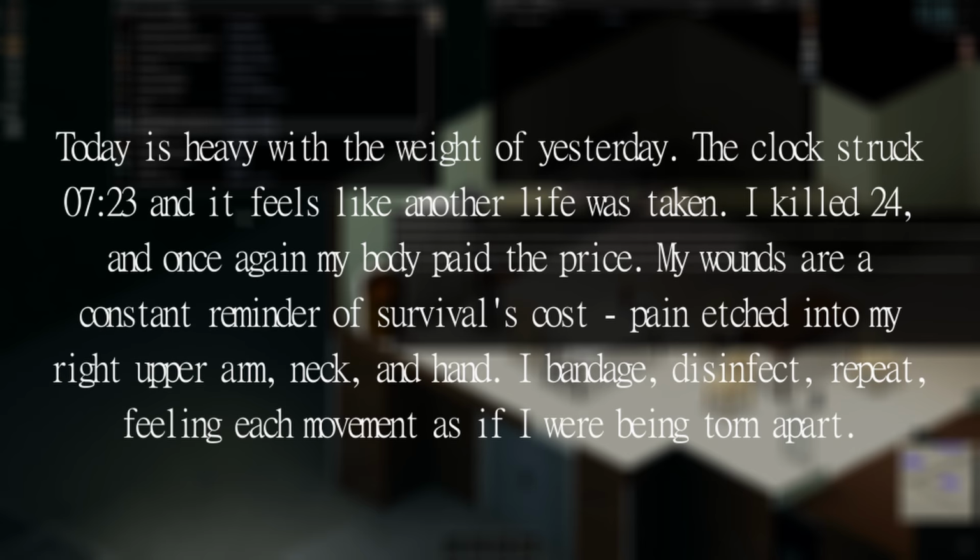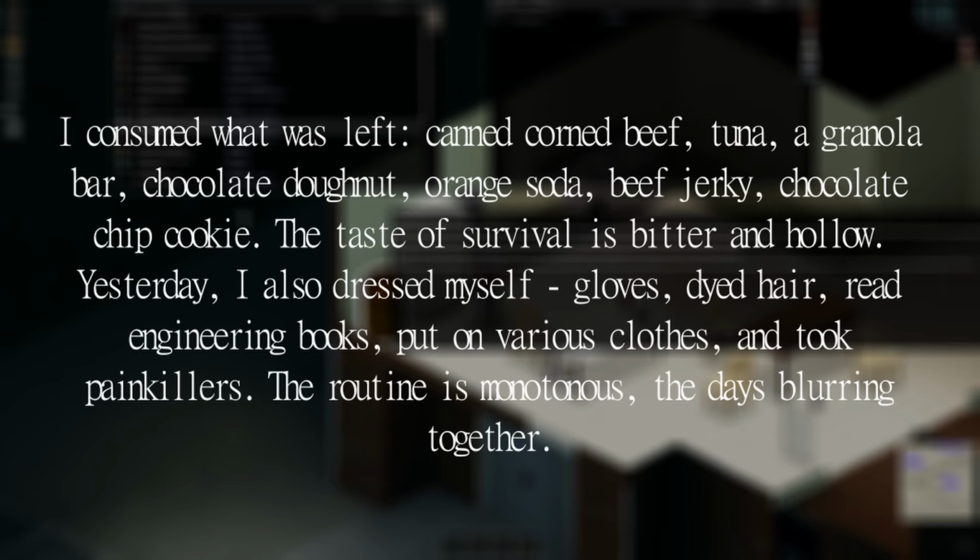Today is heavy with the weight of yesterday. The clock struck 7:23 and it feels like another life was taken. I killed 24 and once again my body paid the price. My wounds are a constant reminder of survival's cost. Pain etched into my right upper arm, my neck and hand. I bandage, disinfect, repeat, feeling each movement as if I were being torn apart. I consumed what was left: canned corned beef, tuna, a granola bar, chocolate donut, orange soda, beef jerky, chocolate chip cookie. The taste of survival is bitter and hollow.